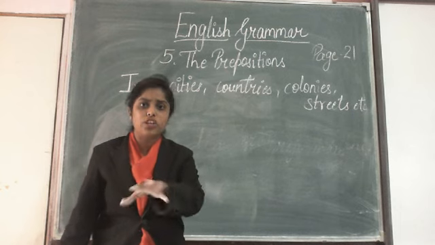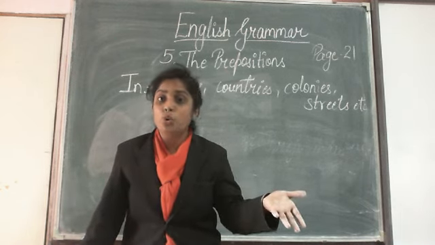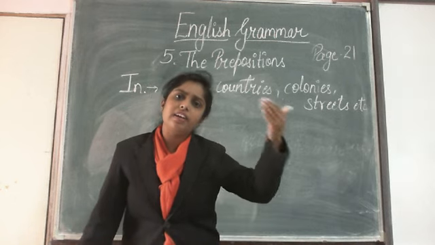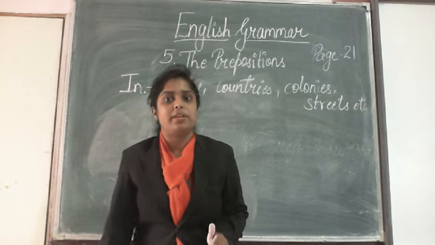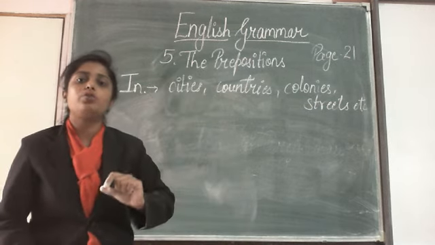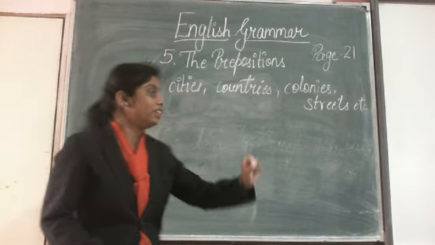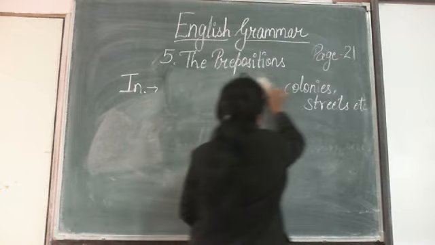Okay? You cannot say "I live on India." No, that's wrong. आप इंडिया पर रहते हैं? No, you live in India. है ना? आप इंडिया में रहते हैं. So you live in India. So this is how you have to use "in" with these things. Okay? The next use of "in".